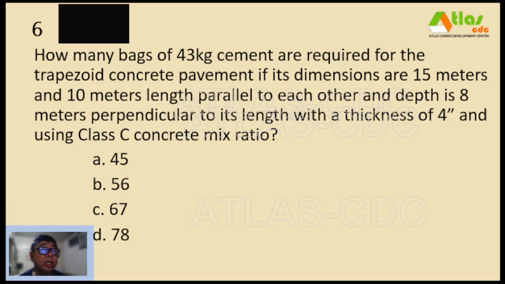So the choices are A 45 bags, B 56 bags, C 67 bags, and D 78 bags. And our correct answer is letter B, 56 bags.